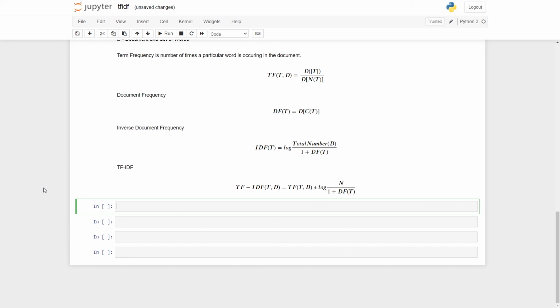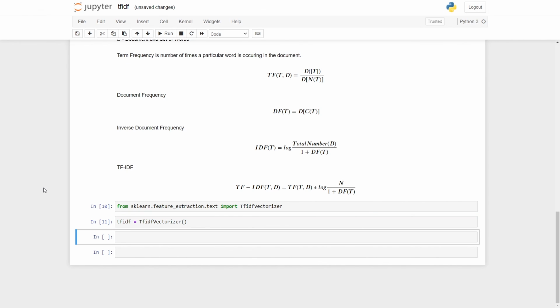Anyway, now we will look at the implementation of the TF-IDF. We are now going to apply it using sklearn. For that I am going to say from sklearn feature extraction text, and it has something known as TF-IDF vectorizer. This TF-IDF vectorizer is responsible for our TF-IDF. Now I'll have to initialize this, so I'll say TF-IDF and initialize it, and we have it.